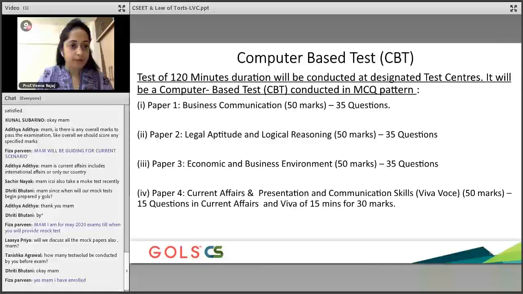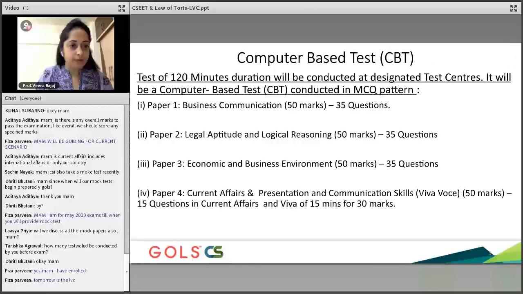Once we finish that, and that is why we keep telling students to study as much as they can. Fiza, please start attending our classes as well. We are almost at the closure now. Once we finish this particular test, that's when the entire mock test will start.